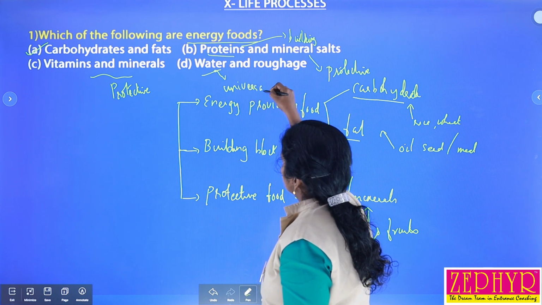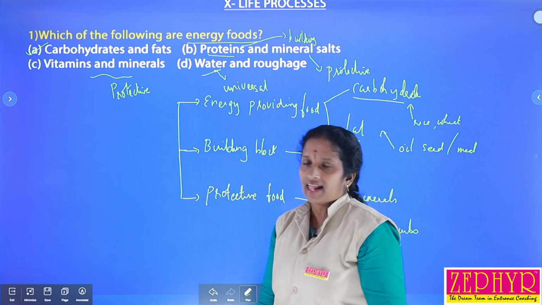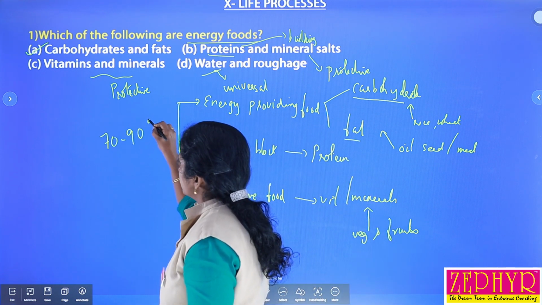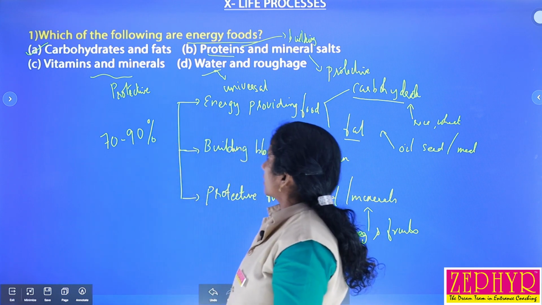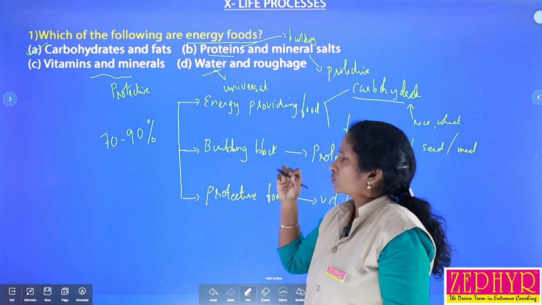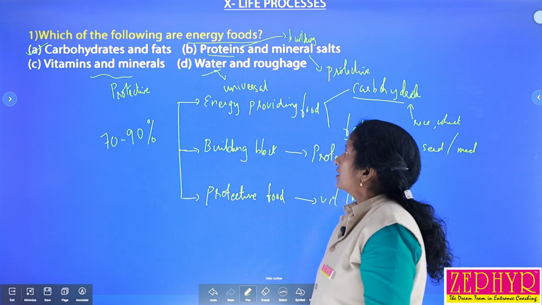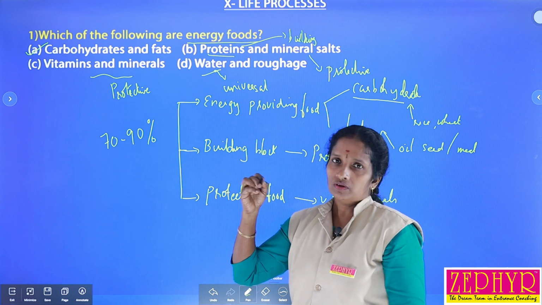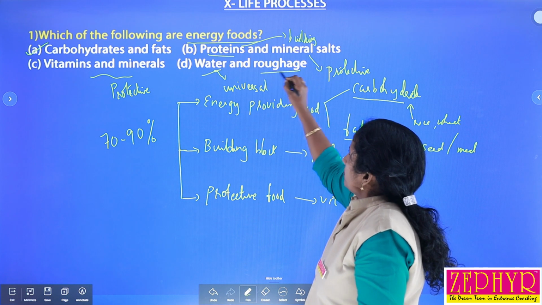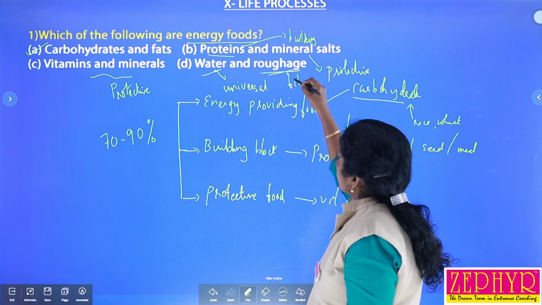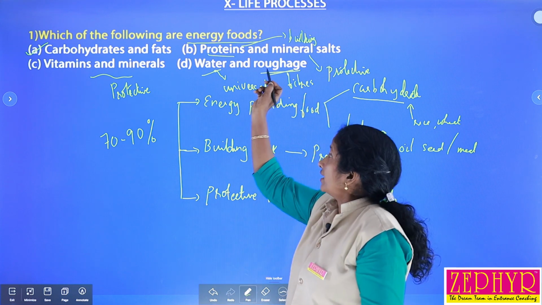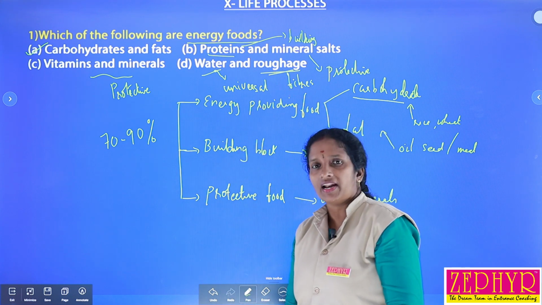So, in a cell, 70 to 90% is water. So the major component is water, and all the food materials are dissolved in water, most of them except lipids, and then they are transported through blood and reach the target regions. And roughage, what is meant by roughage? These are the fibers present in our food. This mainly helps easy digestion as well as absorption.